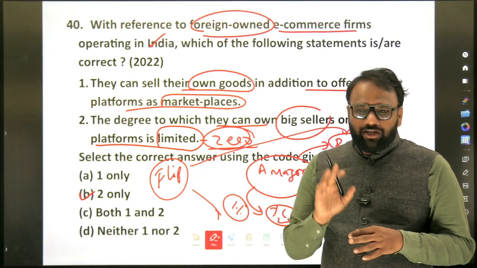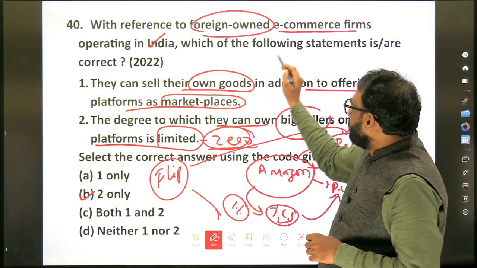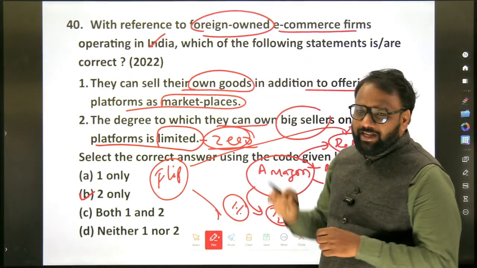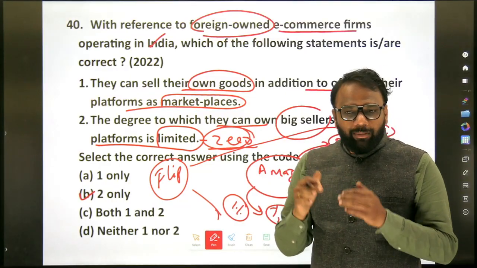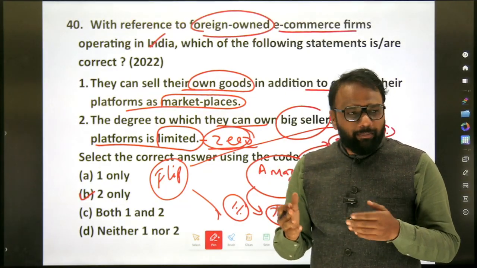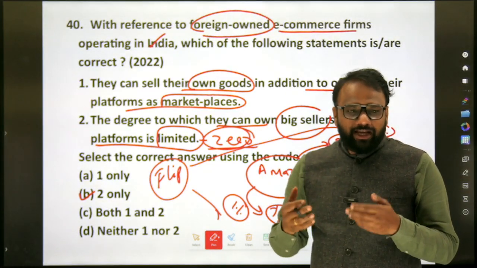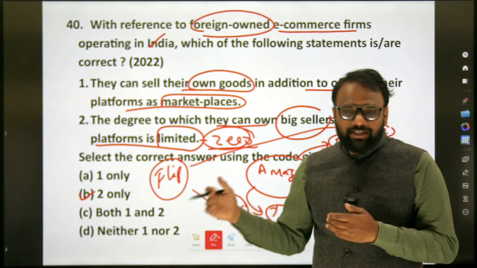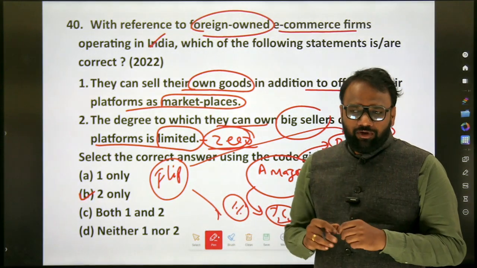Now this you have to check. Very important. Here we have mentioned foreign-owned e-commerce firms in India. But if an Indian-owned e-commerce firm in India, can they own a big seller? Can they have a stake in the big sellers? So I think it is yes, but we have to cross verify.